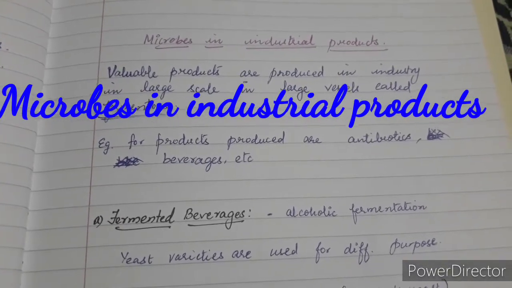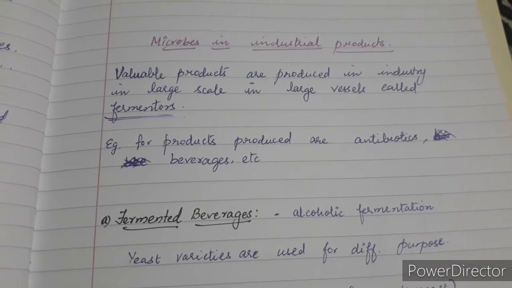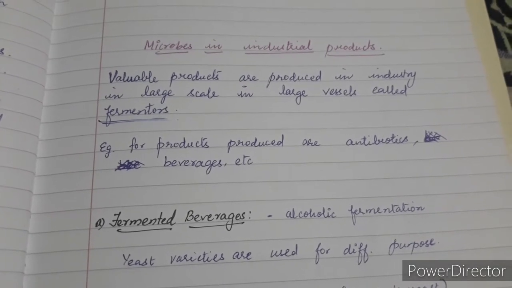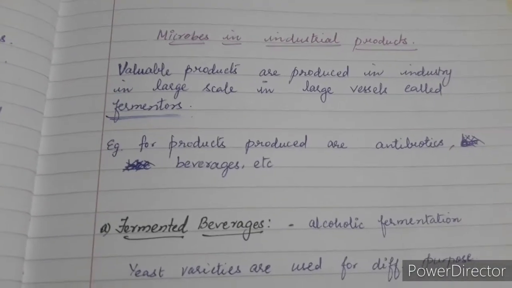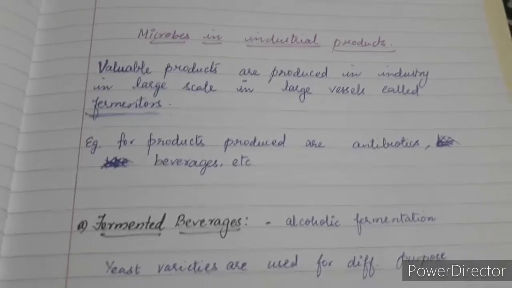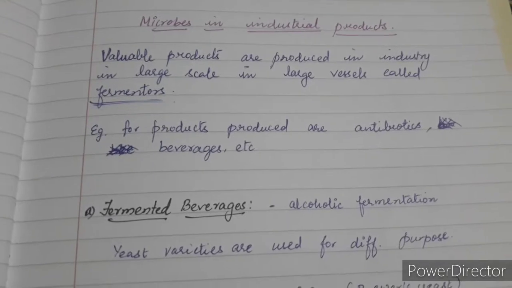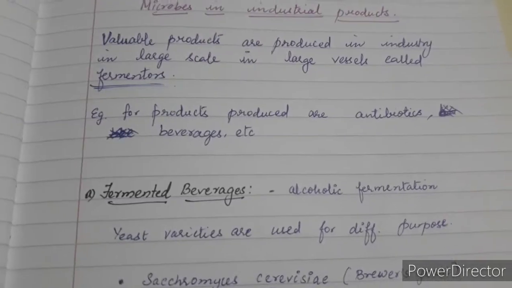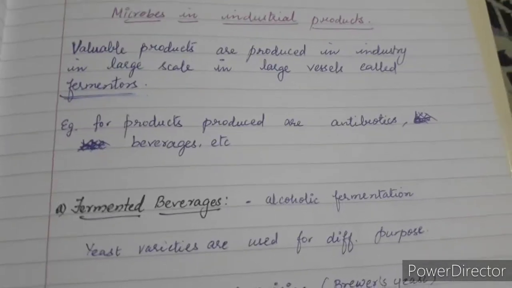Hi everyone. Now we are going to discuss the next topic, microbes in industrial products. Normally we get a lot of valuable products from microbes, and if those are prepared on a large scale using a fermenter, of course it is prepared on an industrial scale. So those are industrial products.